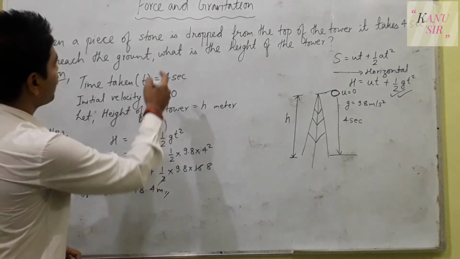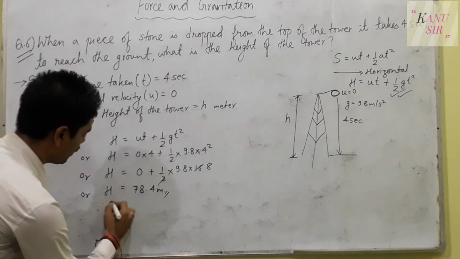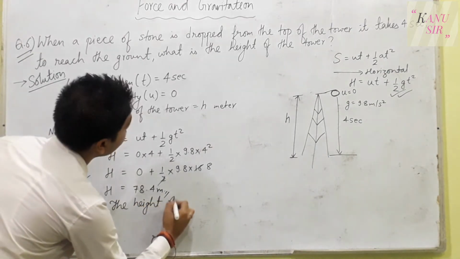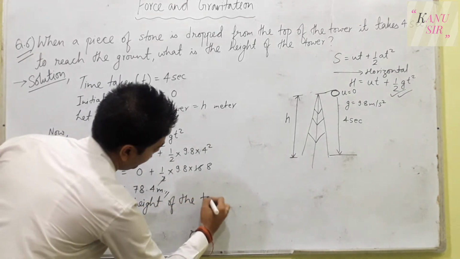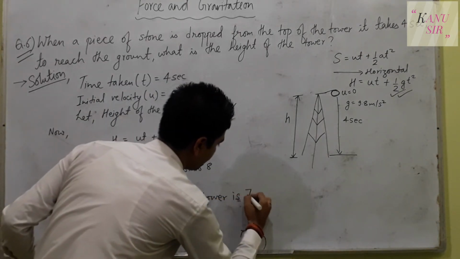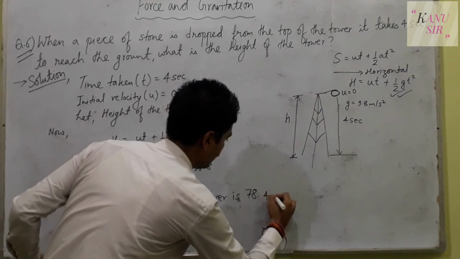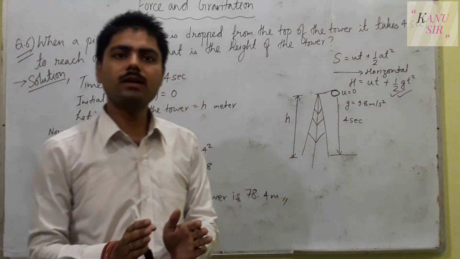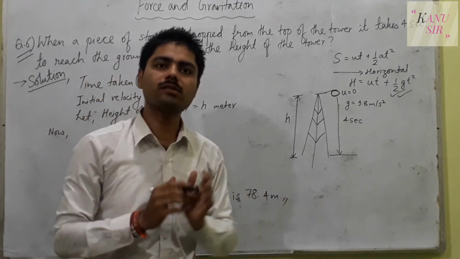Now we will write as per the question required. Therefore, the height of the tower is 78.4 meter. Here I conclude the numerical question related to force and gravity.